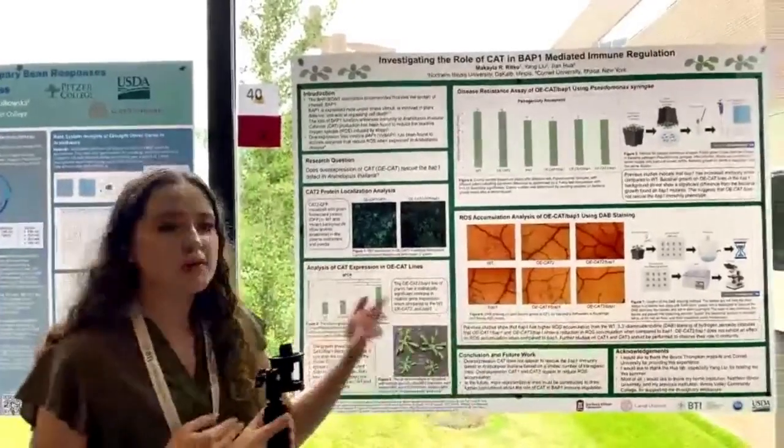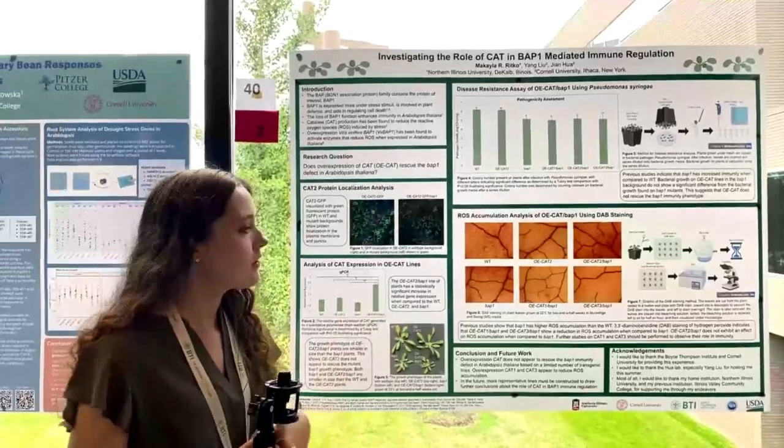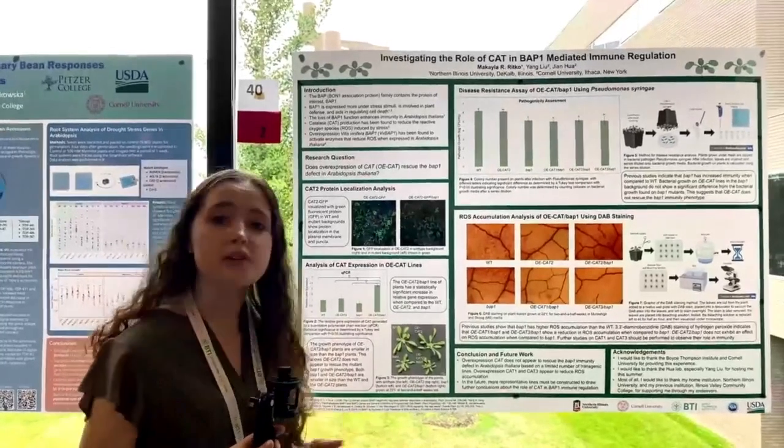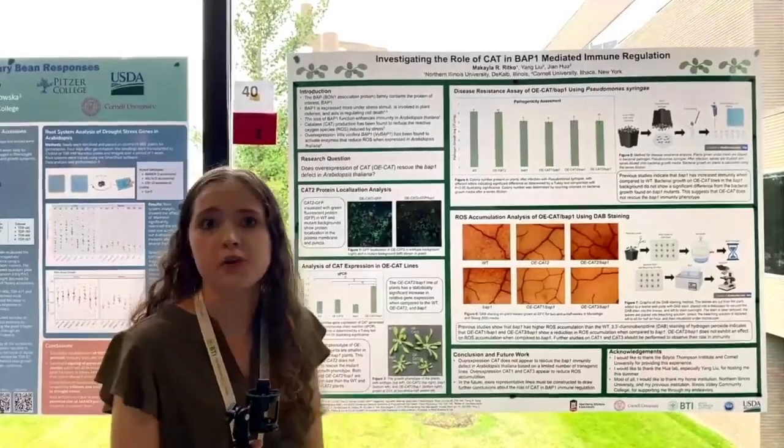So in the future, we want to study catalase 1 and catalase 3 a little bit more, but our big takeaway from this is that overexpressing catalase doesn't rescue the BAP1 immunity defects like we thought it would, but we want to make some more transgenic lines of plants just to confirm what we're seeing.